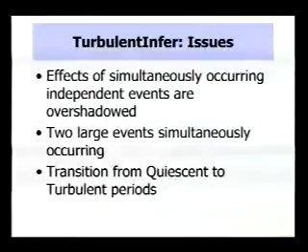Finally, we need to be careful about when we transition between turbulent and quiescent periods. We solve this problem by the use of thresholding, but the question remains, where do we place the threshold? How many prefixes need to be updated to signal the start of a turbulent event? So we did some analysis, and we found that the update rate to a BGP router was multimodal, and therefore it makes sense to place the threshold between these two modes.